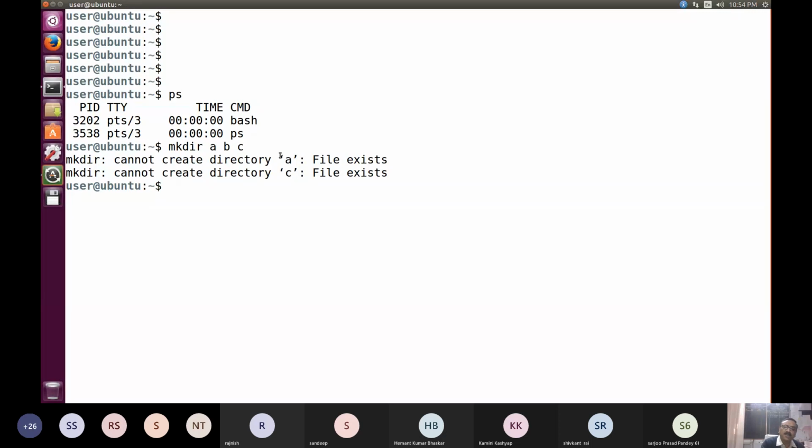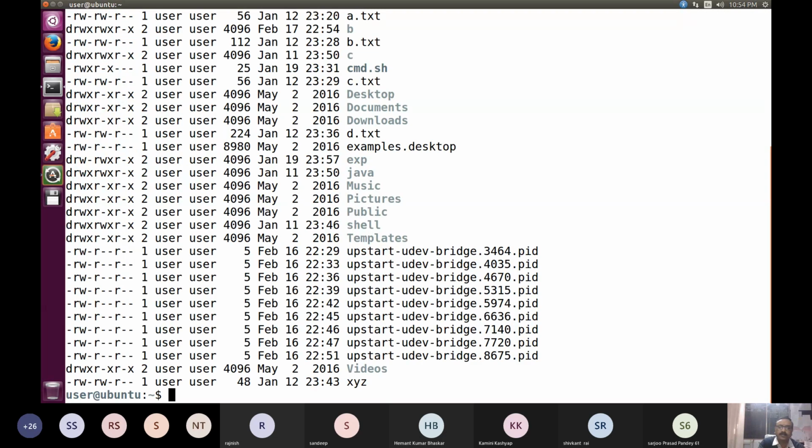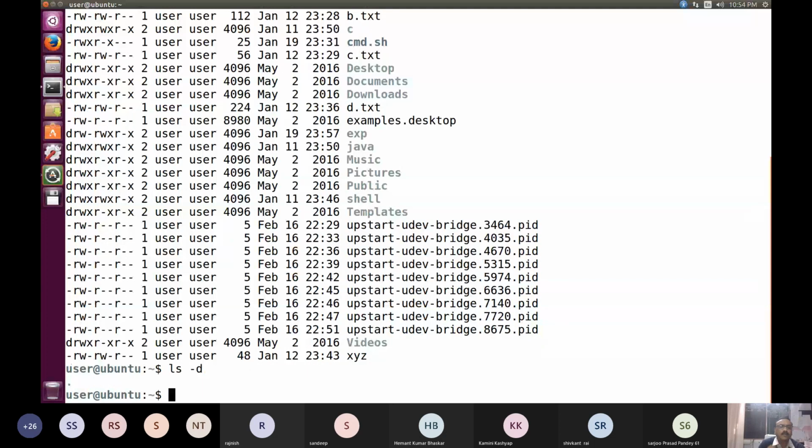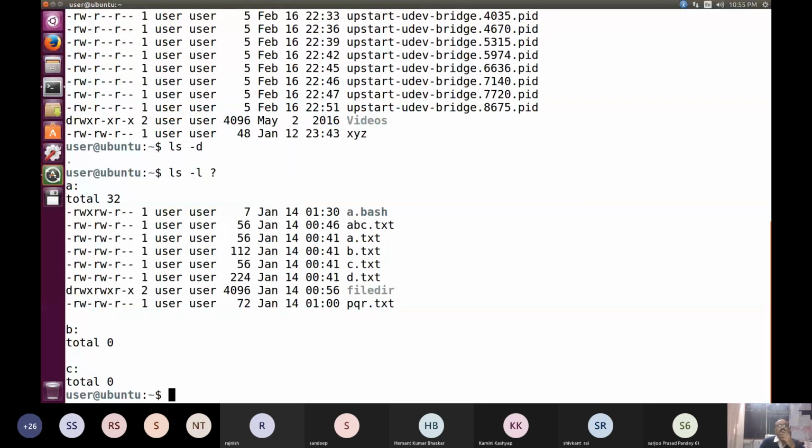So I can choose another name, but before that, let us see what we already have in this directory. We already have some directories, like A is there, B is there. So what we can do is take another name, maybe mkdir. We are taking M1, M2, and M3.